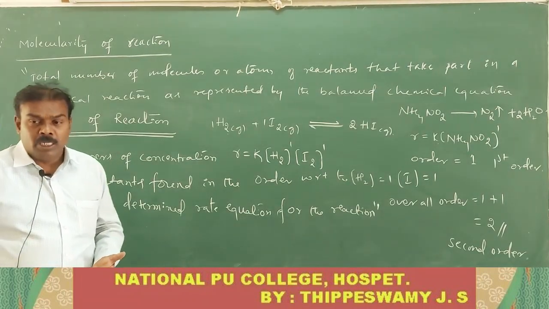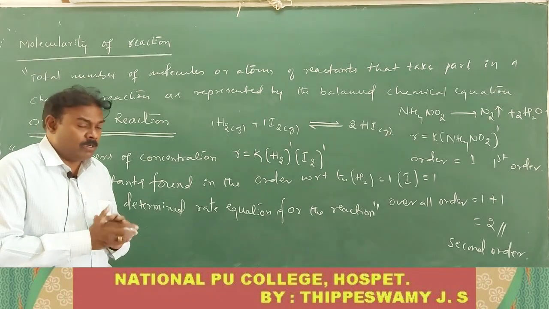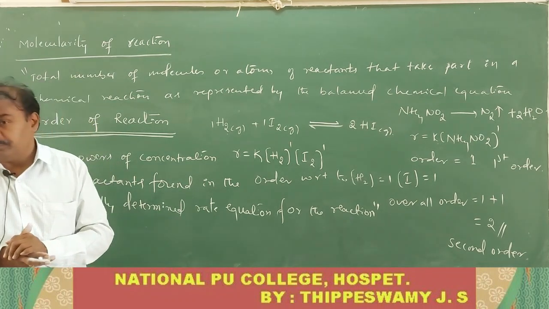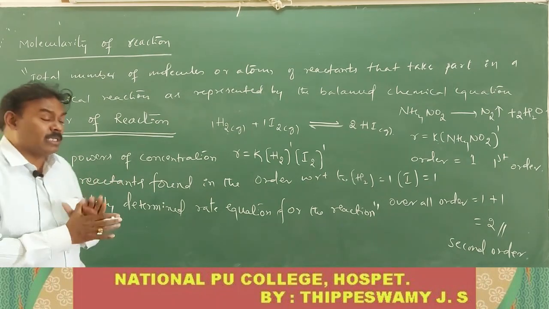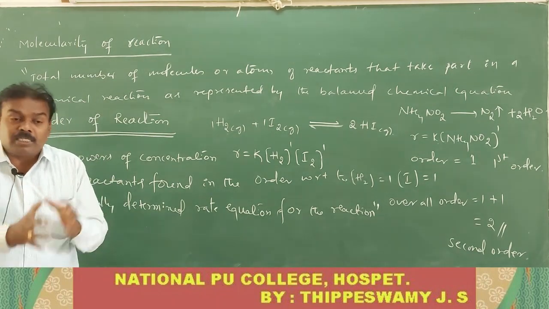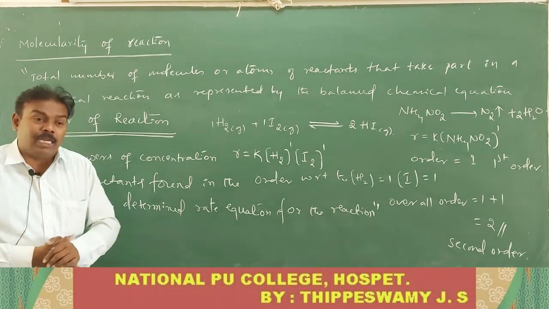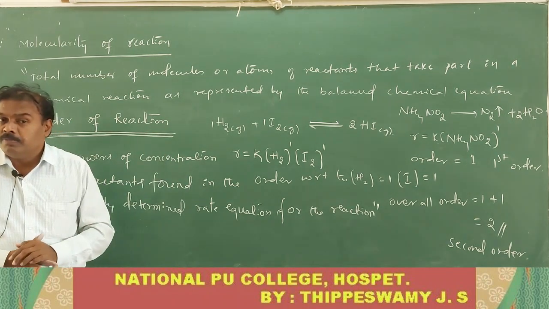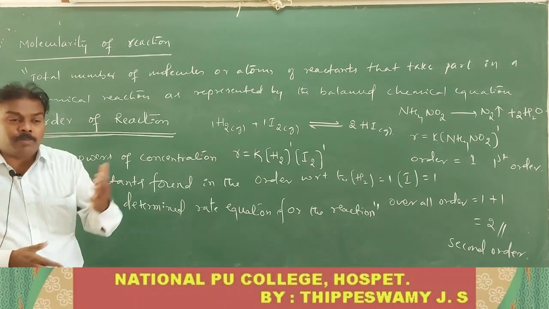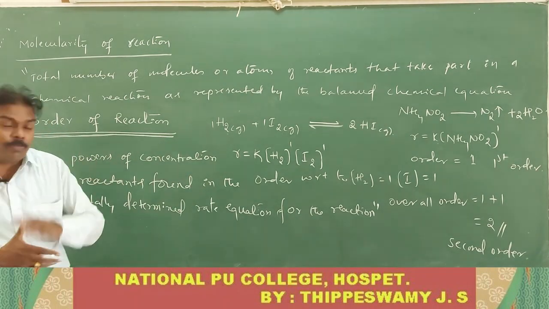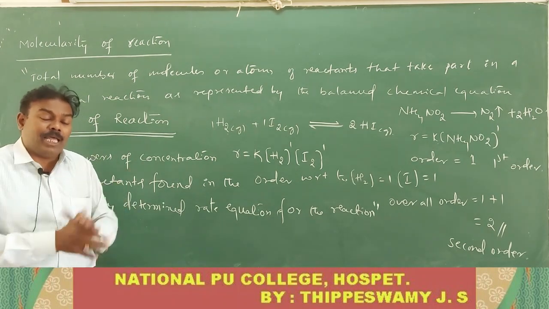Usually, the order of reaction is obtained experimentally. Order of reaction is always obtained experimentally. It is experimentally determined from the rate equation. It is not obtained from the balanced chemical equation. Molecularity is obtained from the balanced chemical equation. What is the total number of the reactant molecules taking part in the reaction, as represented by the balanced chemical equation for a single step reaction? That is molecularity. Molecularity is obtained by means of the balanced chemical equation.